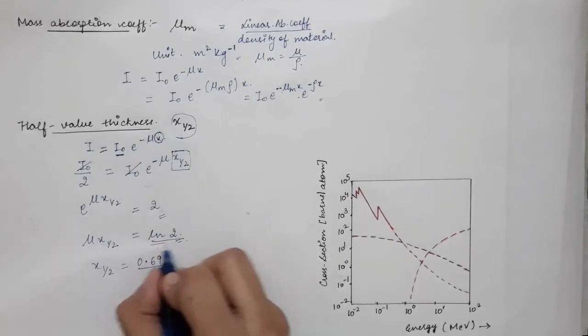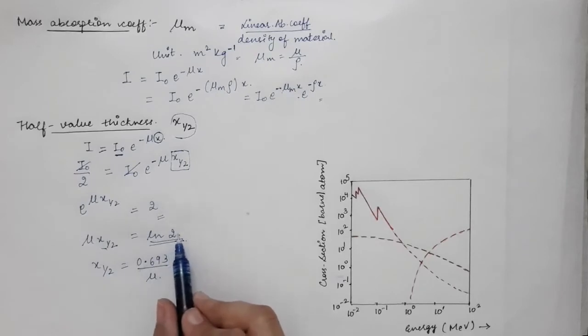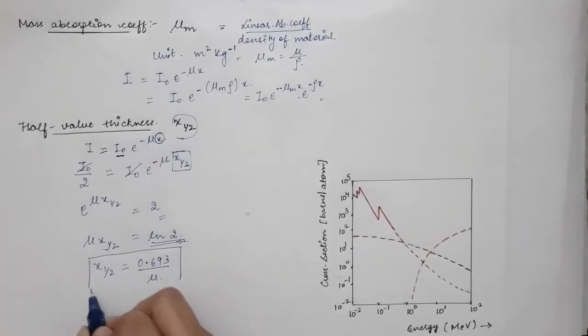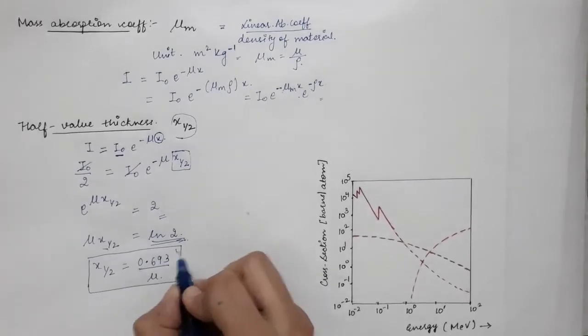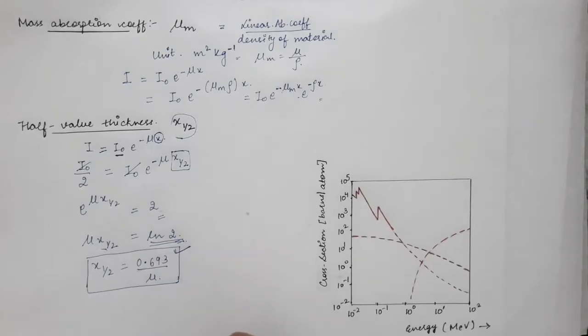So when you solve this natural log, you get x half is equal to natural log of 2 divided by mu, and that is 0.693 divided by mu. So this is the half value thickness of the material, when the intensity of the gamma beam reduces to half of its initial value.